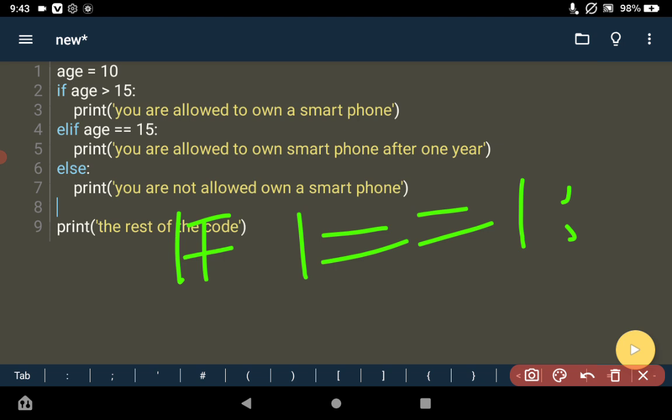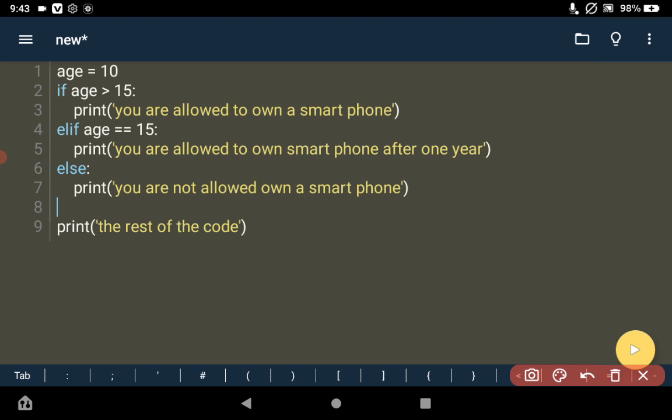So I hope you understand conditional statements. Like I said, a conditional statement is divided into 3: we have if, else if, and else. Whenever you write them all together, one after the other, if, else if, and else, they are tied together. Only one of them is going to be run.